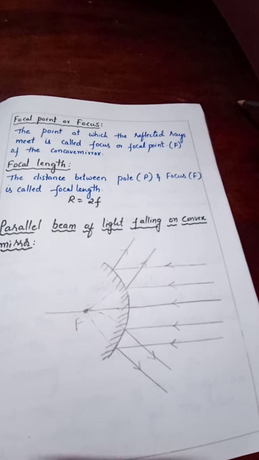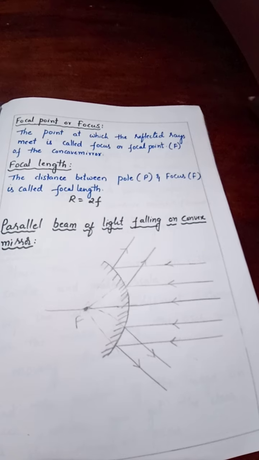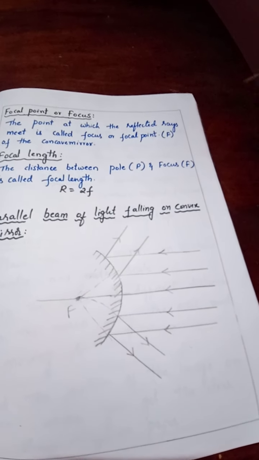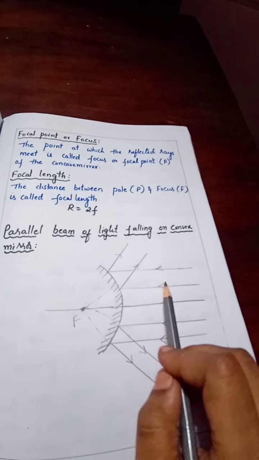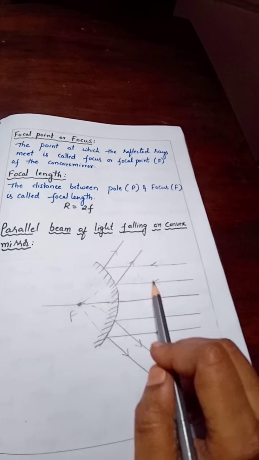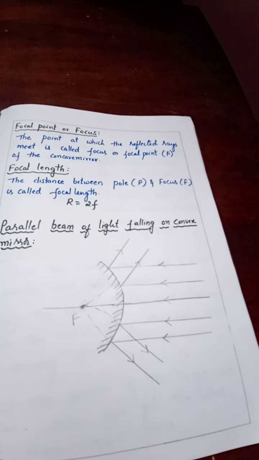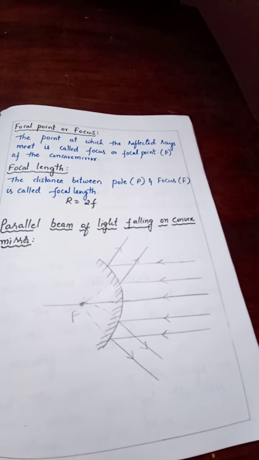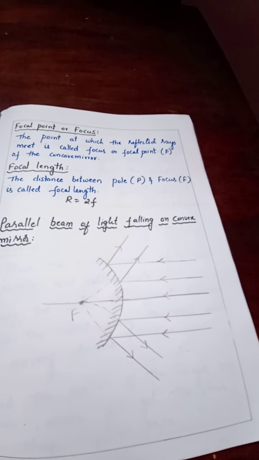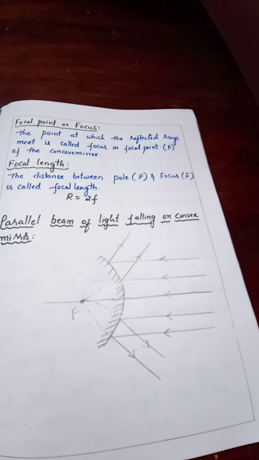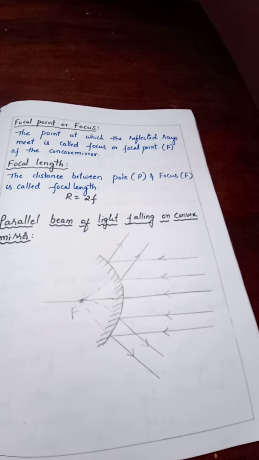Next one, convex mirror. We have seen if a parallel beam of light is falling on a concave mirror, what would happen. Now we are observing if the parallel beam of light is falling on a convex mirror, what will happen? So this is a convex mirror and this is a parallel beam of light. When a parallel beam of light falls on a convex mirror, they will diverge. Yesterday's activity we learnt in lecture 1: when a foam is bent outward, all the normals diverge, right? A convex mirror diverges the rays while reflecting.